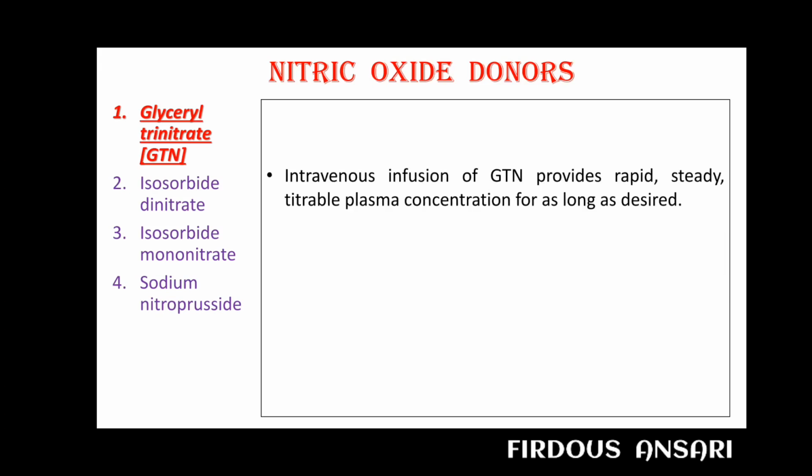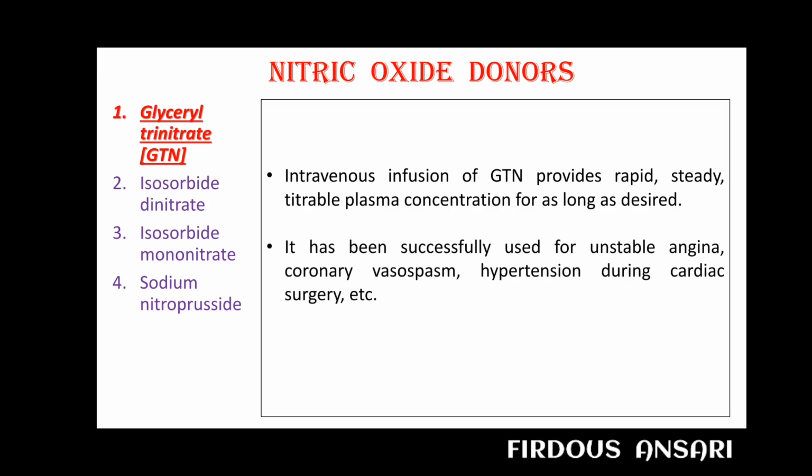Intravenous infusion of glyceryl trinitrate provides rapid, steady, titrable plasma concentration for as long as desired. It has been successfully used for unstable angina, coronary vasospasm, hypertension during cardiac surgery, etc. Begin with 5 microgram per minute and adjust according to need. So this is regarding glyceryl trinitrate.